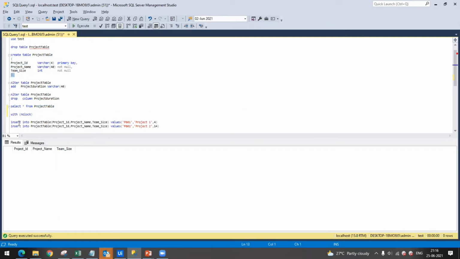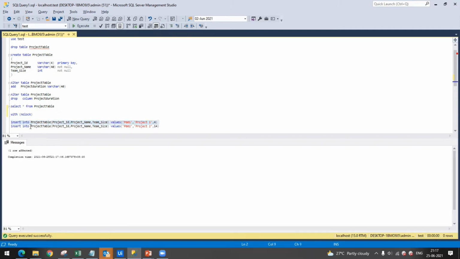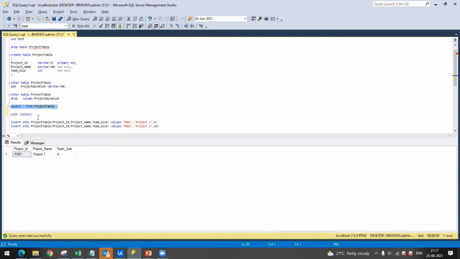Next, using the insert command, I will be inserting the project details. For example, let me insert this entry. One row is inserted, and let me see the data. If you see, the project details are there. And if I explain the syntax, it looks very simple. Insert into table name, and the columns where you want to insert the data, like column 1, column 2, column 3, and then the values. I am keeping the string values in single quotes and the numeric value directly. Let me insert the second entry and show you the data.